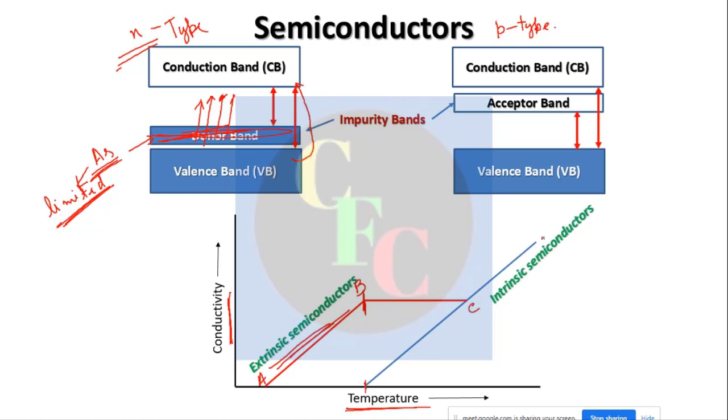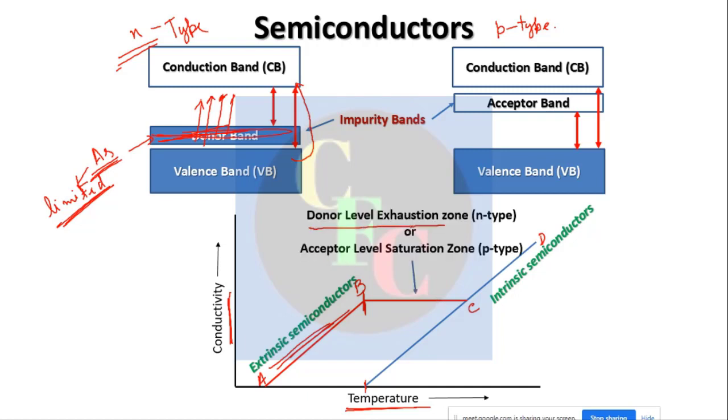And C to D is for intrinsic semiconductor, right? This is for intrinsic and this is for extrinsic. And what will be the middle part? The middle part is called the donor level exhaustion zone for N type. Why donor level exhaustion? Because it is exhausted. There is no more electron there in the donor band. That is why it is called the donor level exhaustion zone for N type semiconductor.